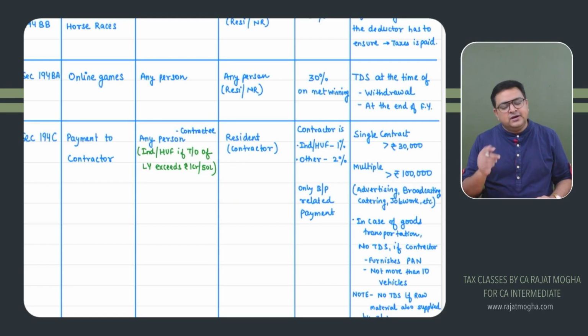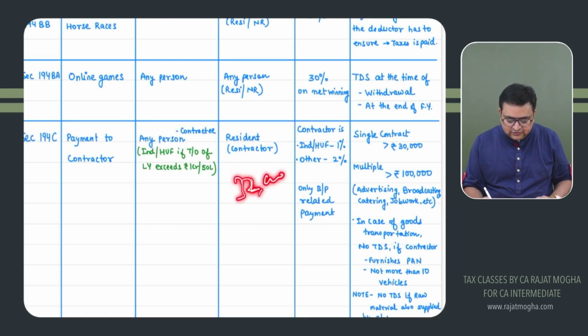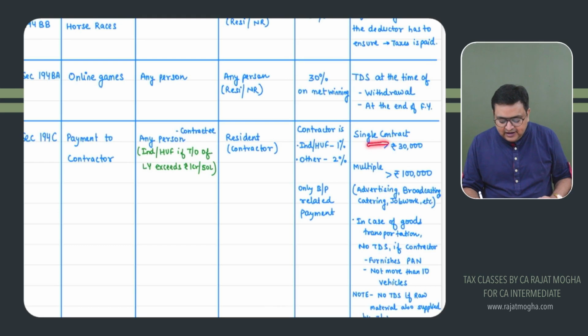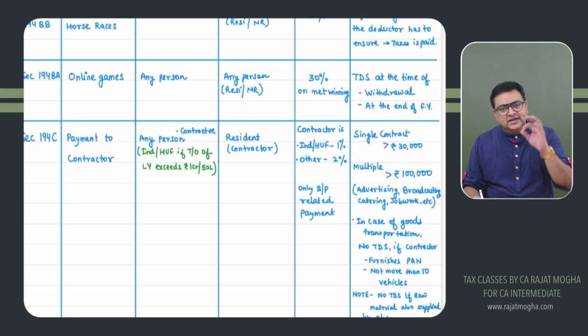How much, 1 or 2%? It depends upon the contractor. Let's say you have given a contract of 32,000 rupees and this contractor is an individual, deduct 1% of 32,000. If this person is not an individual or HUF, let's say the contractor is a firm or a company, deduct 2% TDS. Got it? So if the single contract is more than 30,000 rupees, then deduct TDS. Otherwise, if the contract is not more than 30,000, do not deduct TDS.